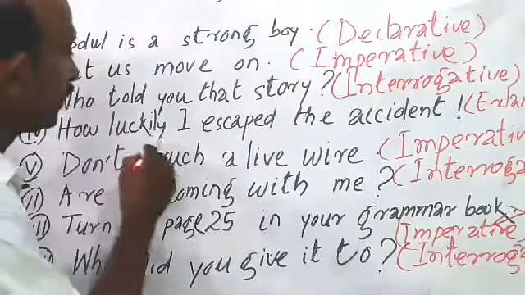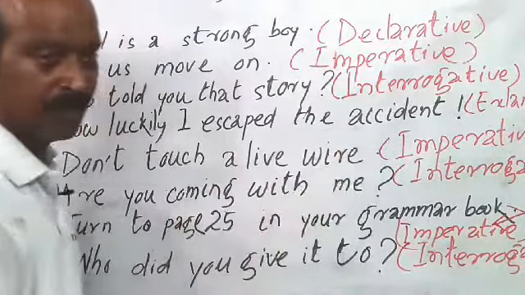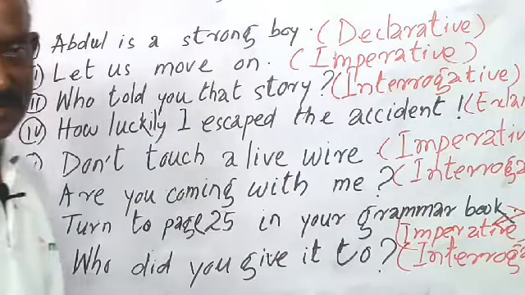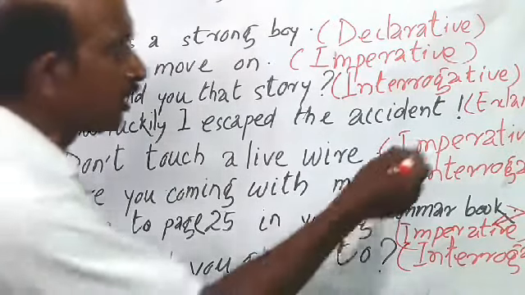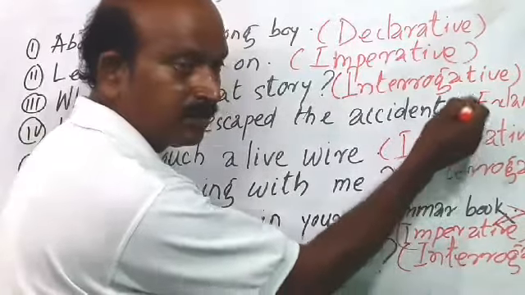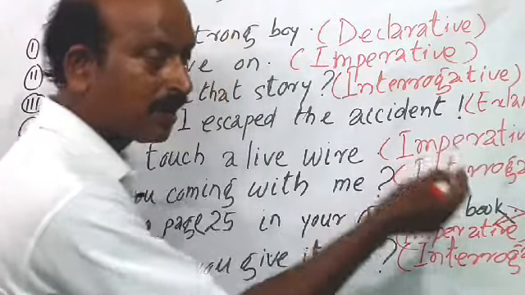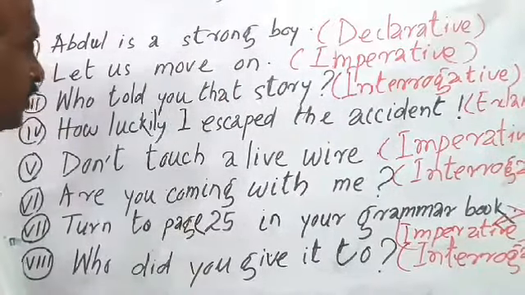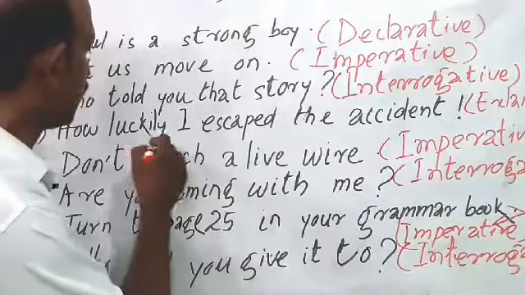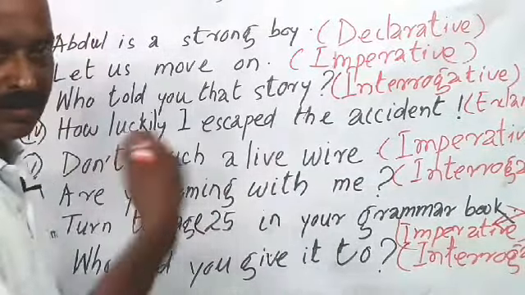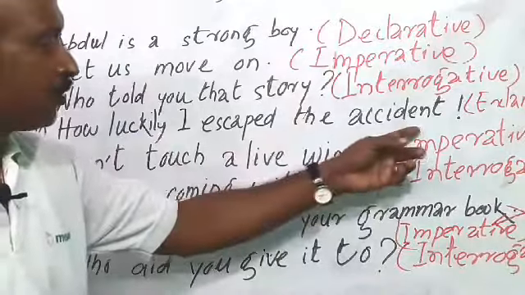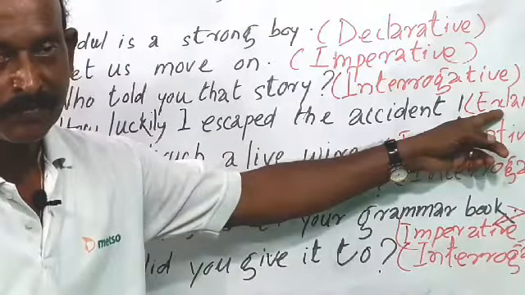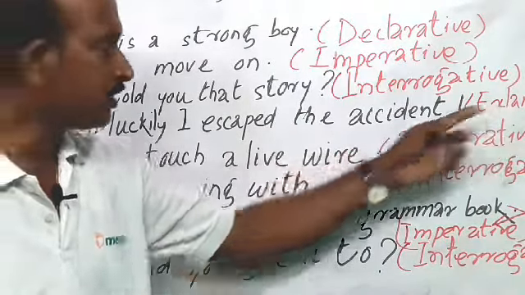And how luckily I escaped the accident. Here this one ends with an exclamation mark, and here the speaker gives the emphasis. How luckily I escaped the accident. So it is an exclamatory sentence.